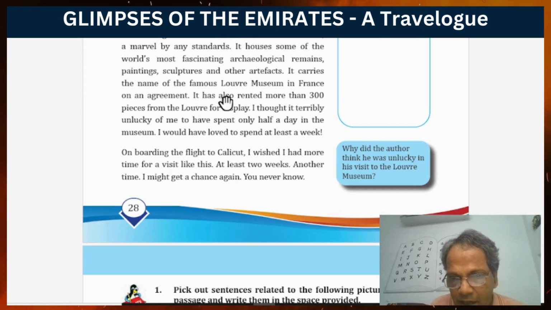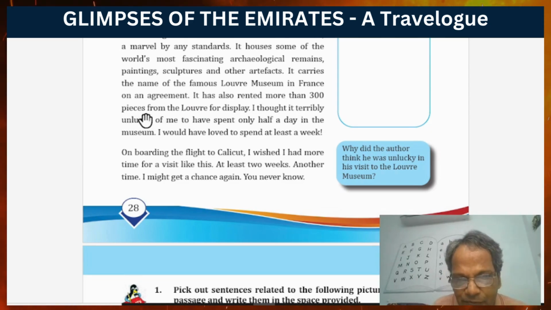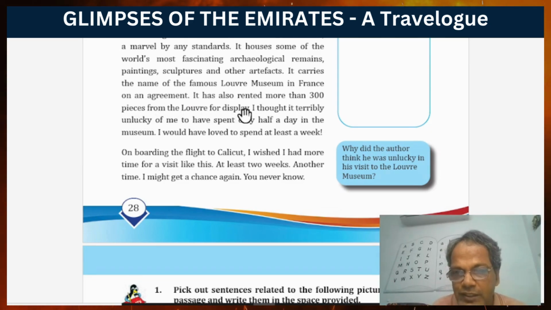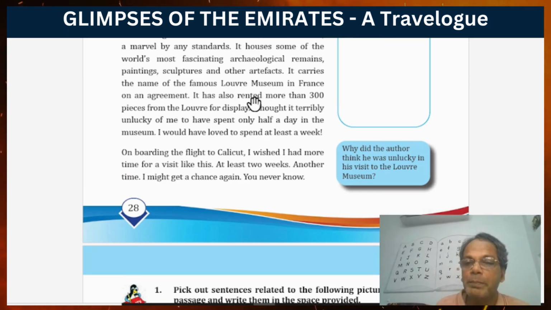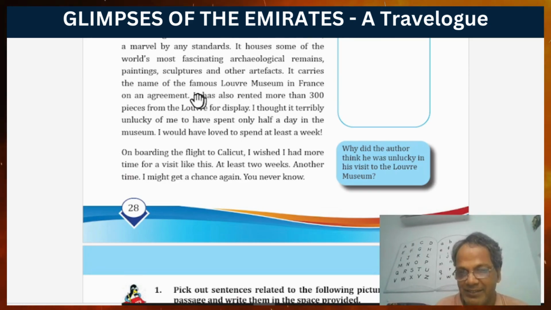It has also rendered more than 300 pieces from the Louvre for display. Rendered means paid for hire. So it is rendered for many years. How many pieces are there?